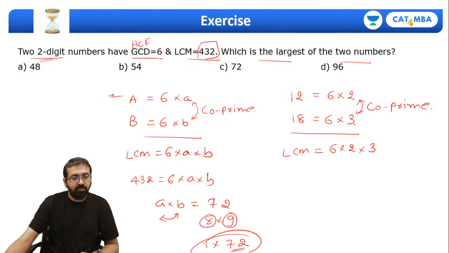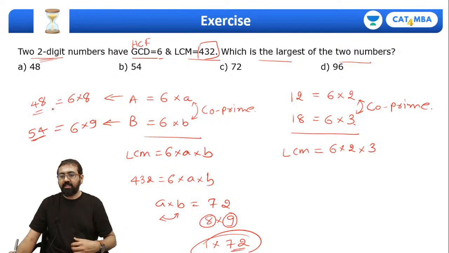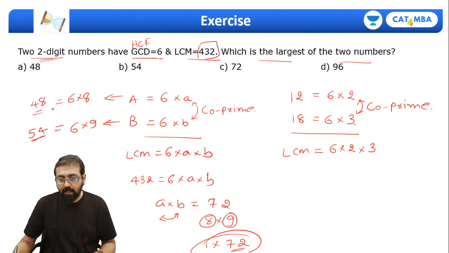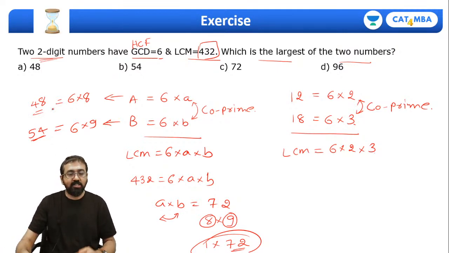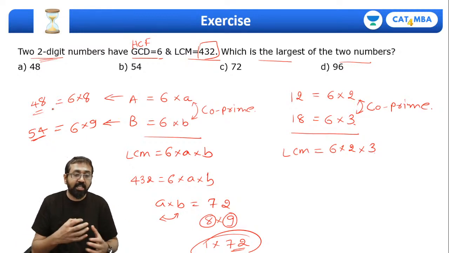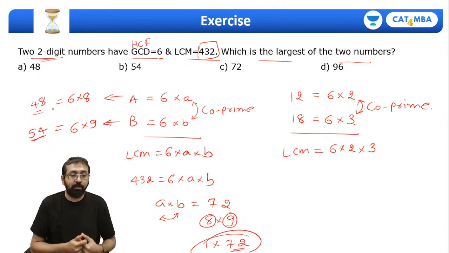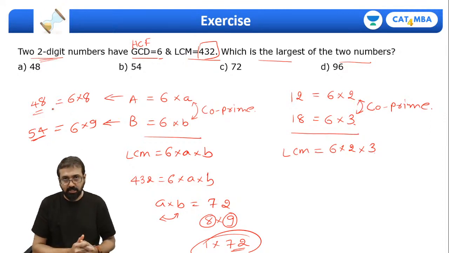So my numbers will now be 6 into 8 and the other number 6 into 9. So I got these two numbers, 48 and 54. Have you all understood? Yes, guys? Great. So this is how we can quickly find out HCF and LCM. In fact, we can apply that concept of the co-prime method to solve this kind of question, right? It should not be a challenge.